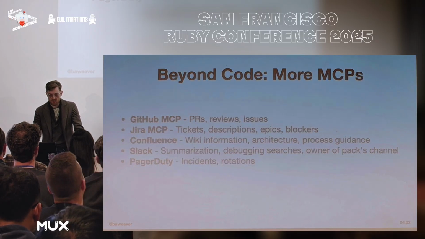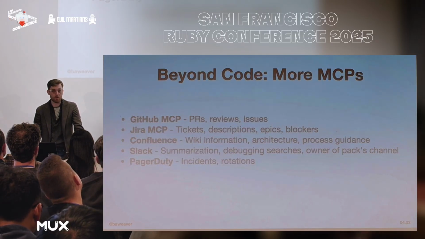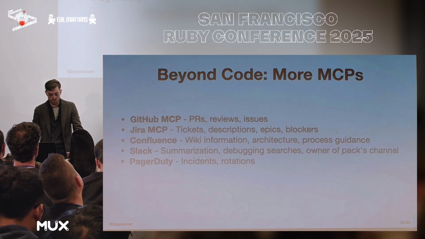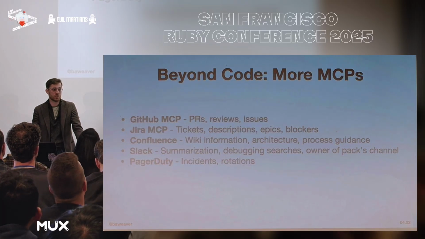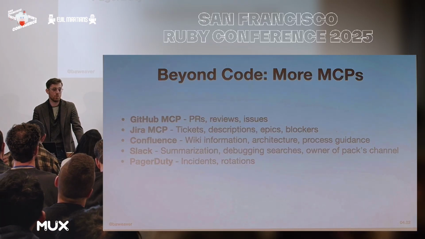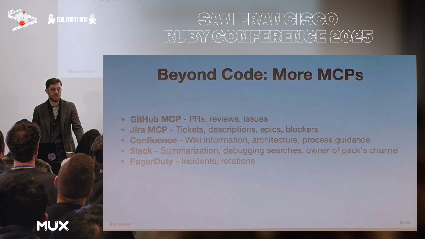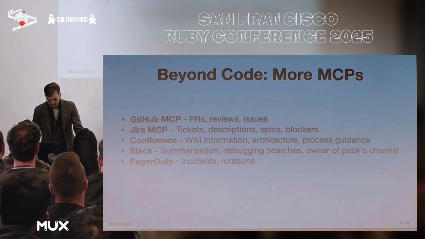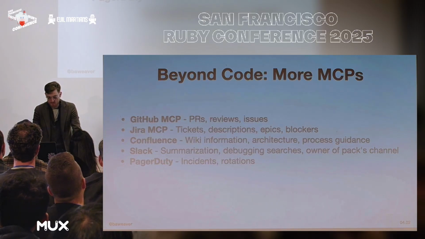So beyond code, there are more MCPs around there, such as GitHub has one for PRs, reviews, issues, Jira for your tickets, your descriptions, maybe your epics, maybe to see what exactly is blocking what someone's getting stalled on, coordinate that with the PR to see what comments are in there and see what you could do to fix that. Maybe you have Confluence for your wiki information, your architecture, your process guidelines, your architectural decision records, whatever have you. Slack maybe because you're trying to search for where exactly you can find that, and someone thankfully has said 2 weeks ago the exact issue you had with OpenSSL because Brew just did an update again. I love Homebrew, they're great folks, but every time I see OpenSSL upgrading, I fear for my life slightly. Maybe you have PagerDuty in there for incidents and rotations.